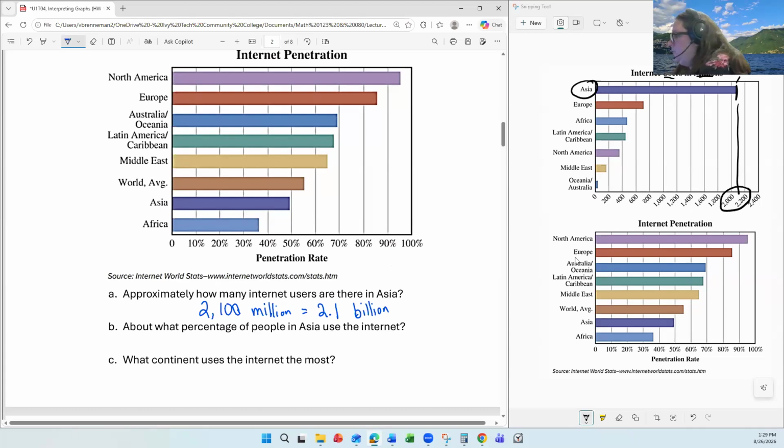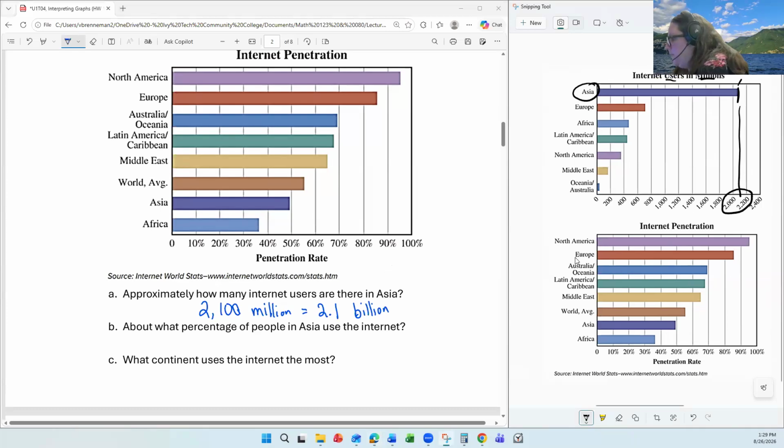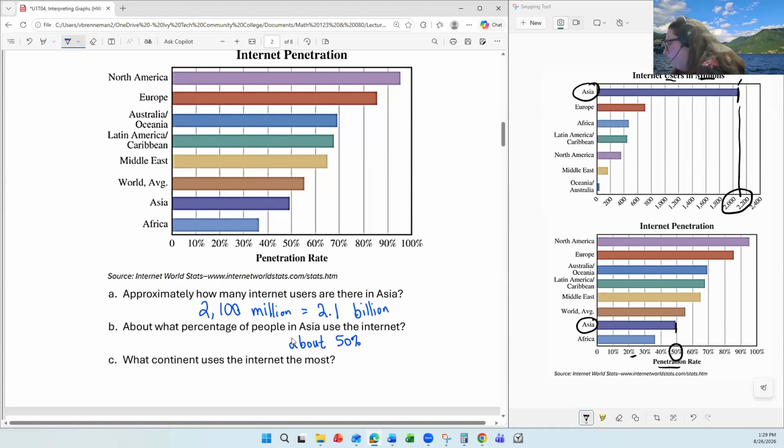For the percentage, we find Asia on the percent graph, which is the internet penetration graph, which has the percentages here. And Asia comes just about to the 50%, a little below. So I'll say about 50%. If I wanted to be a bit more specific, I could say just under 50%. I could maybe guess 49%, 48%, but a little under 50%.